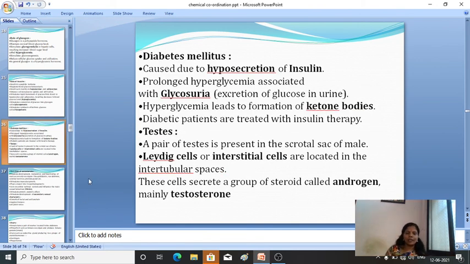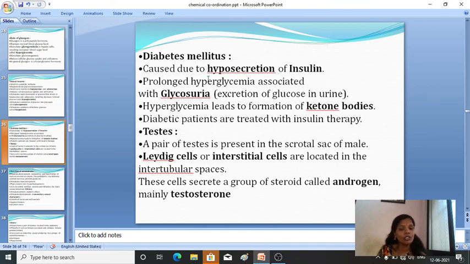Next, diabetes mellitus. So what happens in diabetes?